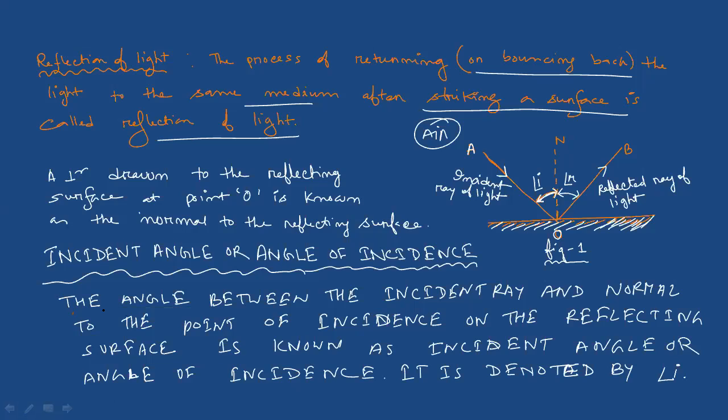The angle between the incident ray, that means OA, and the normal, that is ON. So the angle between the incident ray and the normal at the point of incidence on the reflecting surface is known as the incident angle or angle of incidence, same. It is denoted by angle small i.